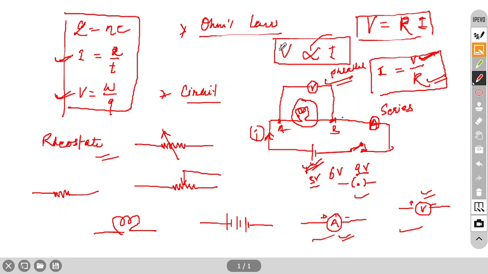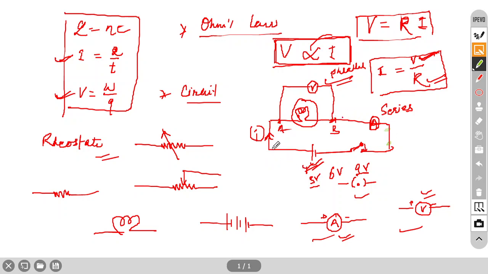Okay. So generally, the definition for Ohm's law is like this: the potential difference between any 2 points in a circuit. Suppose you can take these 2 points also, A and B, no problem. You can take these 2 points also, A and B, anywhere.